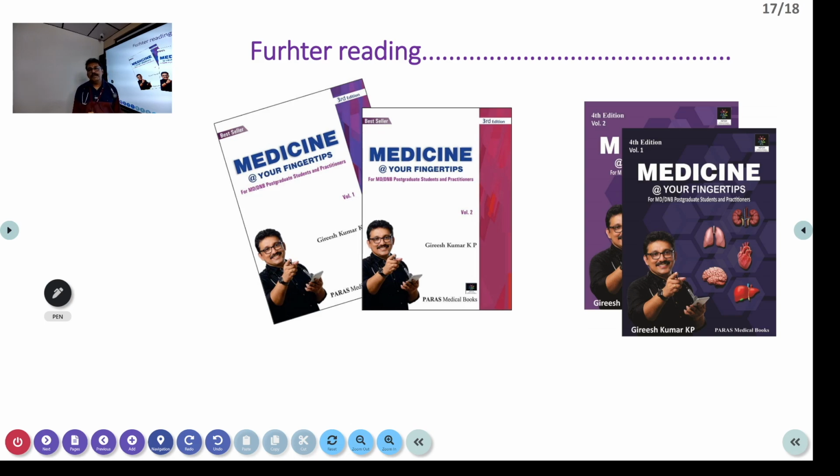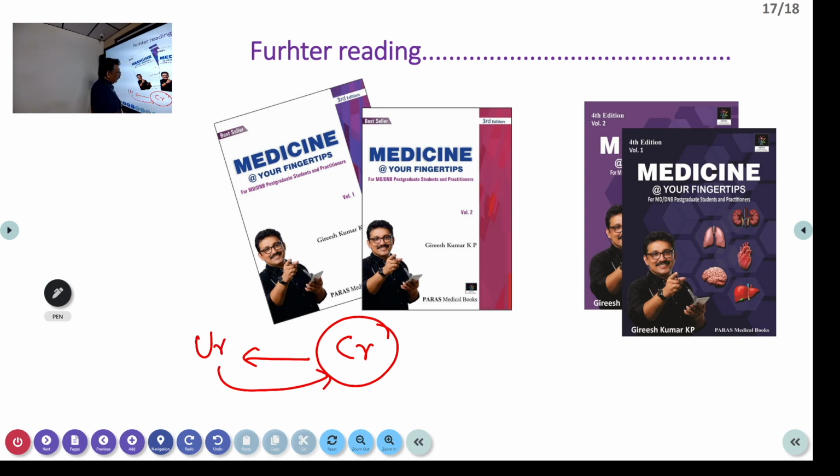So it should be a multi-dimensional approach, and always remember creatinine. Don't forget to check the creatinine, because creatinine can produce an increase in uric acid, and uric acid can produce renal failure. Both are possible. So we have to be very careful. So that is about gout. Thank you.